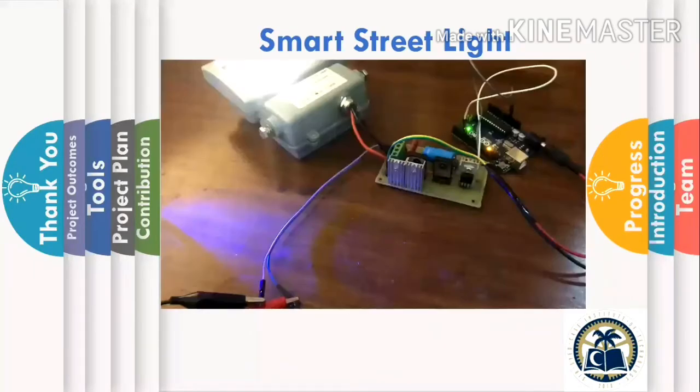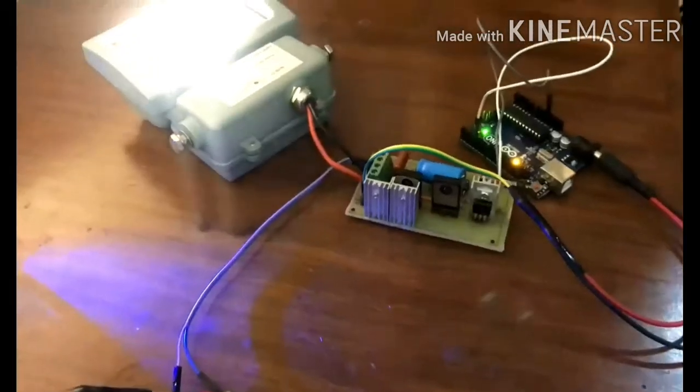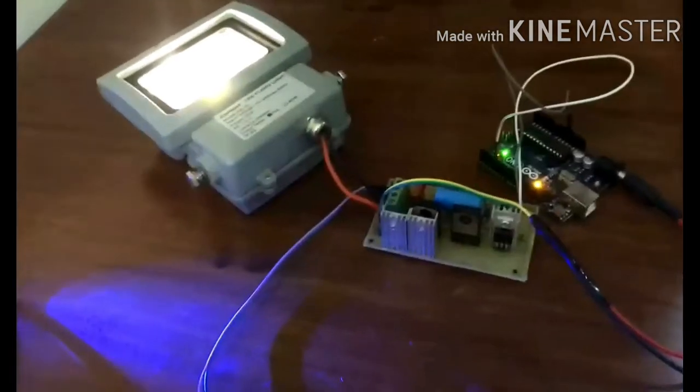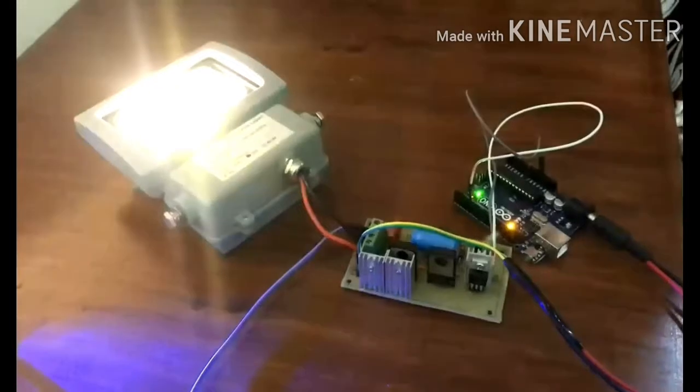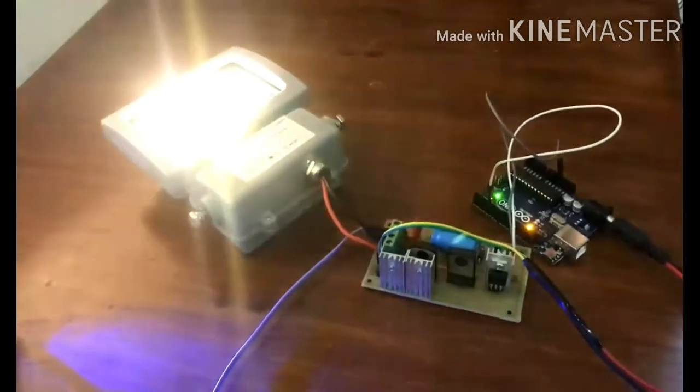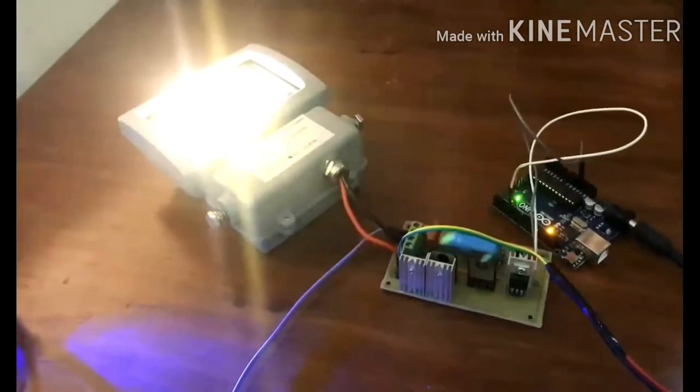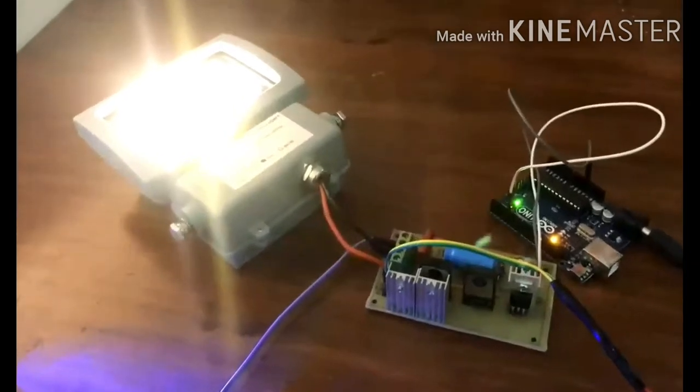Here is the demo video in which I attached the assembled PCB between the AC supply and the street light. To turn on the circuit, you can see the intensity of the street light is successfully controlled by the PWM signal. Now our light is illuminated at 20%, 50% and 90%. That's all from my side. Now Suhail will proceed.